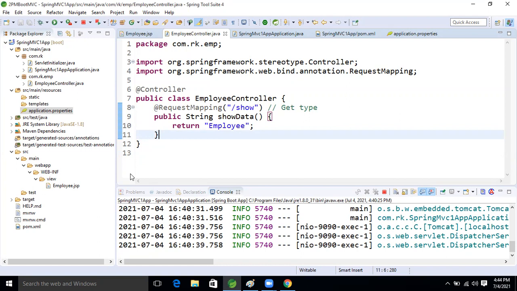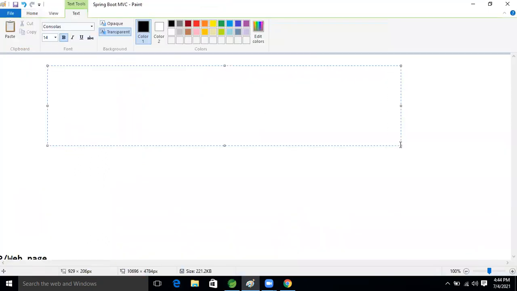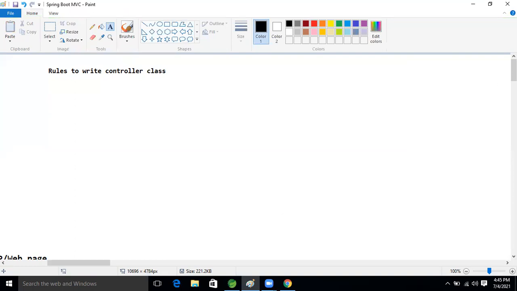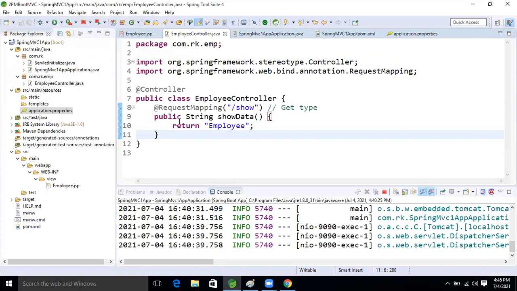Yes, Ravi, please go ahead. Rules to write what? A controller class. So what is the rule now? Controller is a class that contains methods, which are called request processing methods, right? See this method. Whenever we use this URI on the browser, we are making the request.